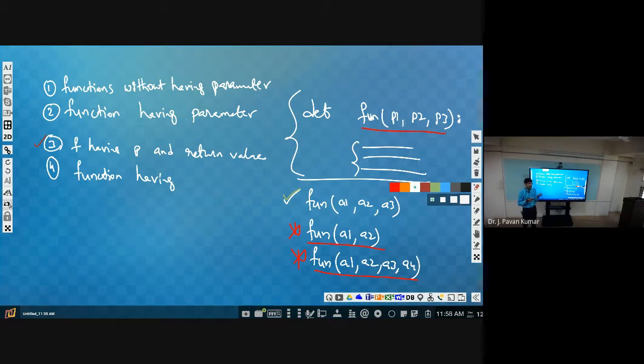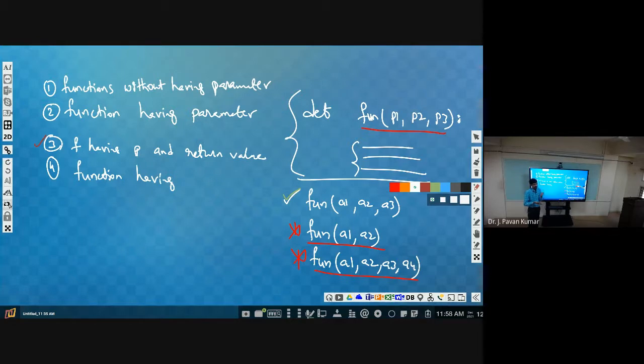Suppose you want to define a function which will add a given list of elements. How many values we will be giving, we don't know. How many elements will be in the list, we don't know prior to the definition.